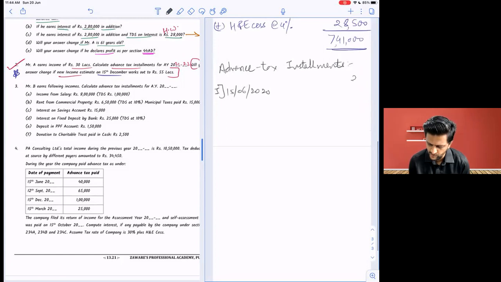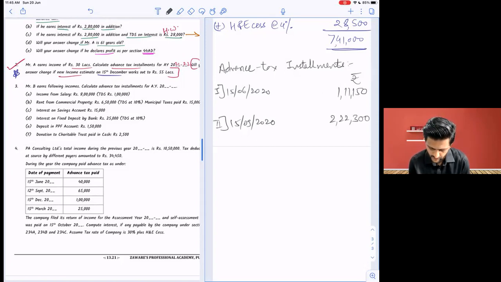Installment amount: 7,41,000 into 0.15 is 1,11,150. Second installment is 15th September 2020. 7,41,000 into 0.45, that is 45%, minus what is already paid, 1,11,150, comes to 2,22,300.